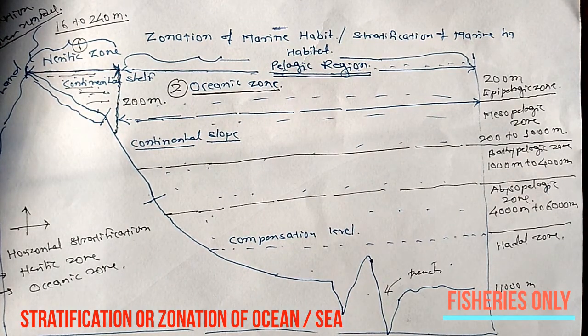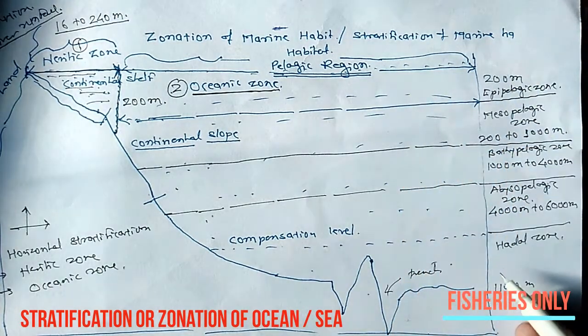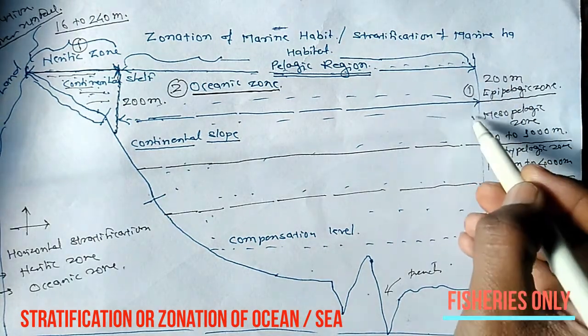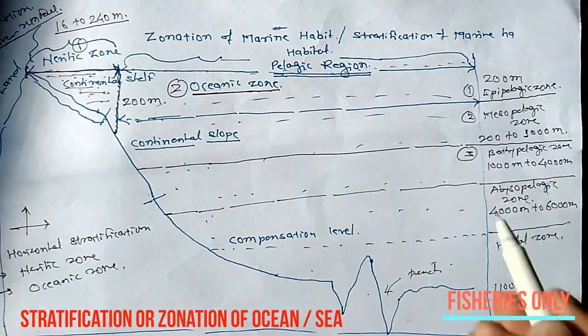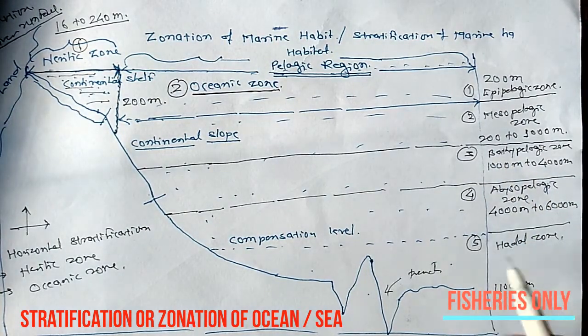These are the classification or stratification of the ocean pelagic zone. First one is epipelagic. Second one is mesopelagic. Third one is bathypelagic. Fourth one is abyssopelagic, and fifth one is the Hadal zone.